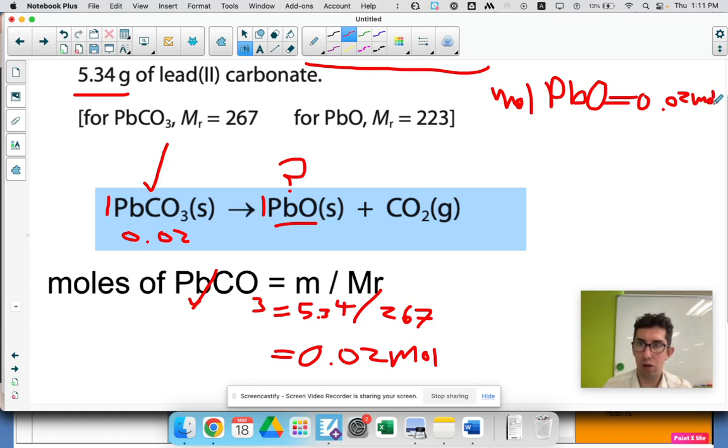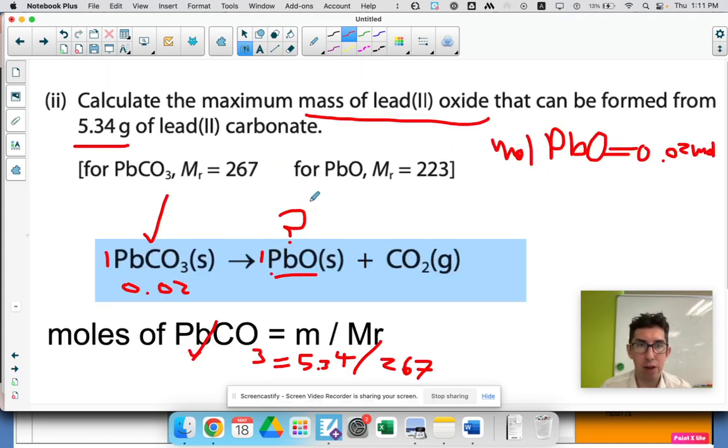If it wasn't a 1-to-1 ratio, say it was 3-to-2, say this was 3 and this was 2, I would go 0.02 divided by 3, divide by the one you're at, times by the one you're going to. So divide by 3 times by 2. But it's not, it's a 1-to-1 ratio. I still do that. It's just, I go 0.02 divided by 1 times by 1. Obviously, it equals the same thing.